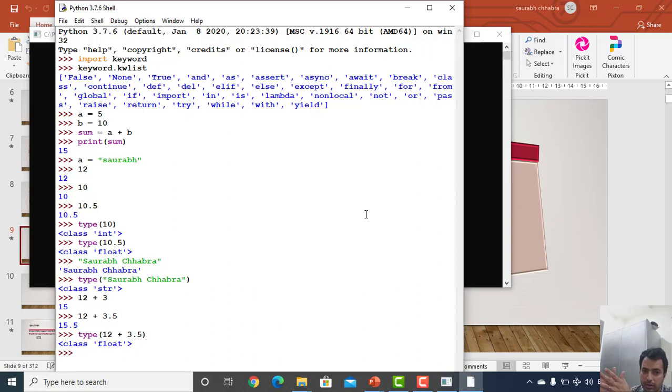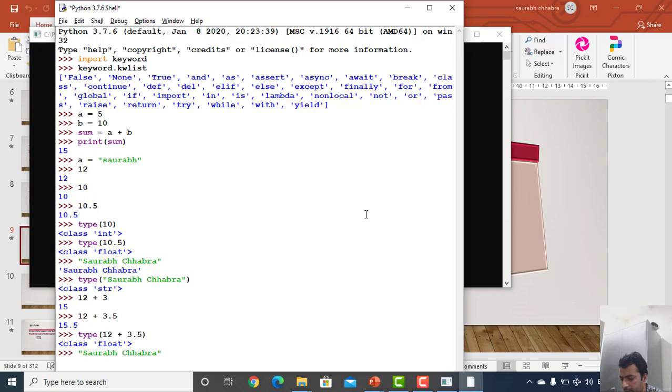One thing we need to know is that there is something known as compatibility. In this case 12 and 3.5 were compatible. So the interpreter knows that if one of the values is a float, we need to convert the other one into a float as well, and the result is a float value. But suppose I add two values which are not compatible. See, like this we have this.